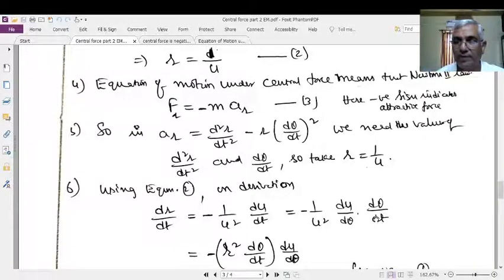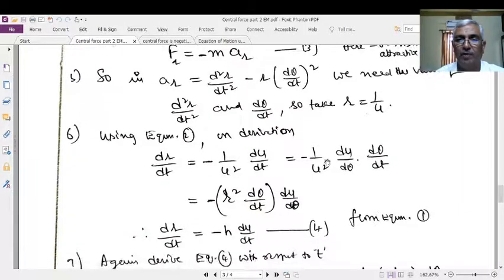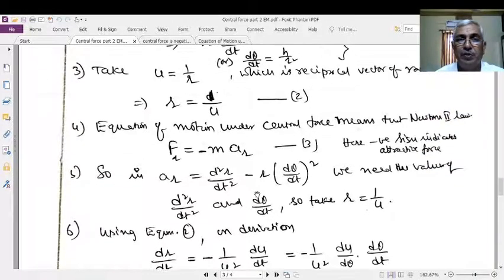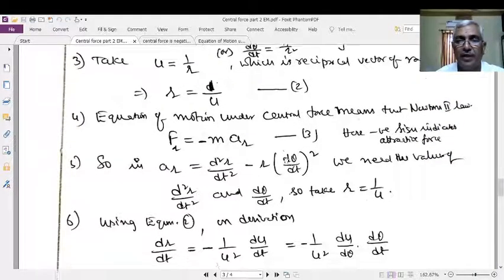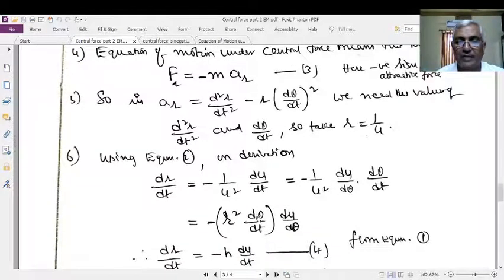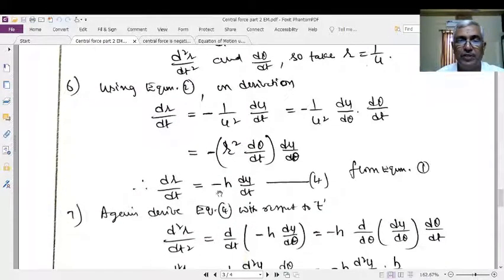Therefore, no problem. Now, 1 by u square means r square. Therefore, minus r square, d theta by dt is kept here and du by d theta is kept outside. But d theta by dt is equal to h by r square. If you put h by r square here, r square will cancel and you will get h. Now this simply becomes minus h into du by d theta.